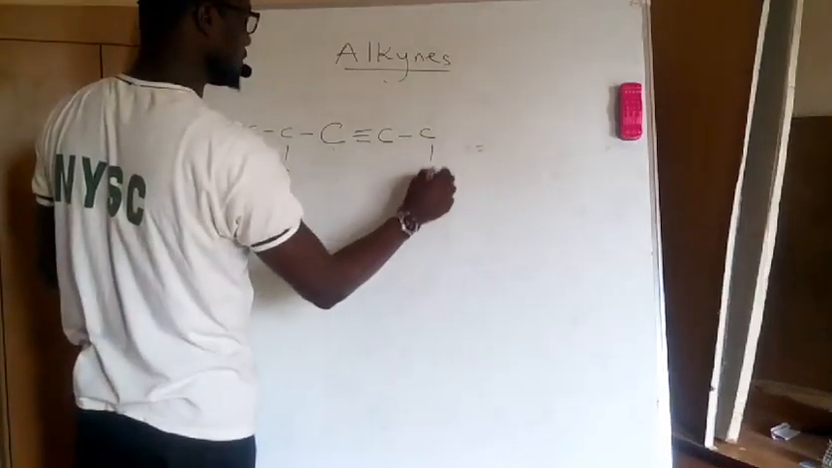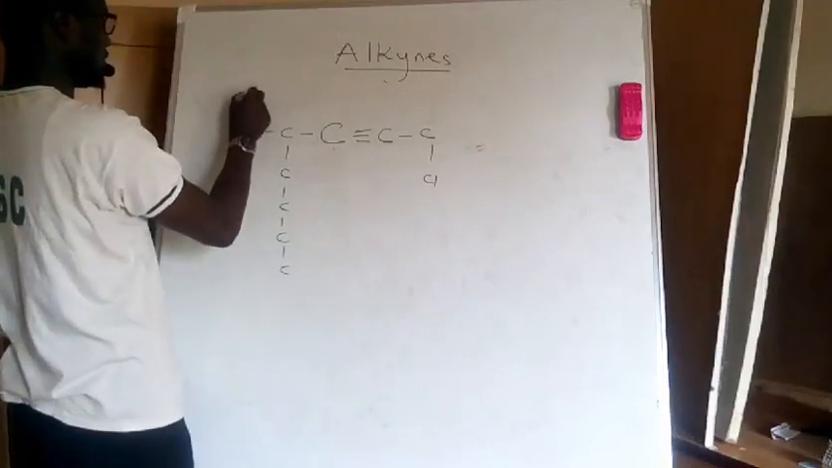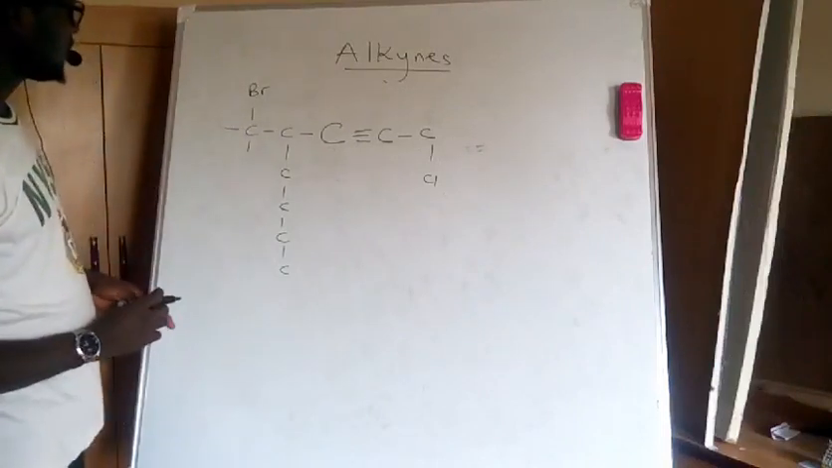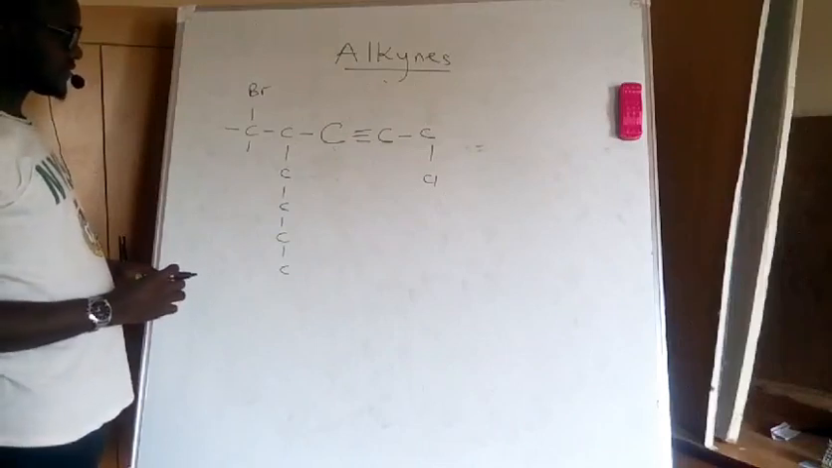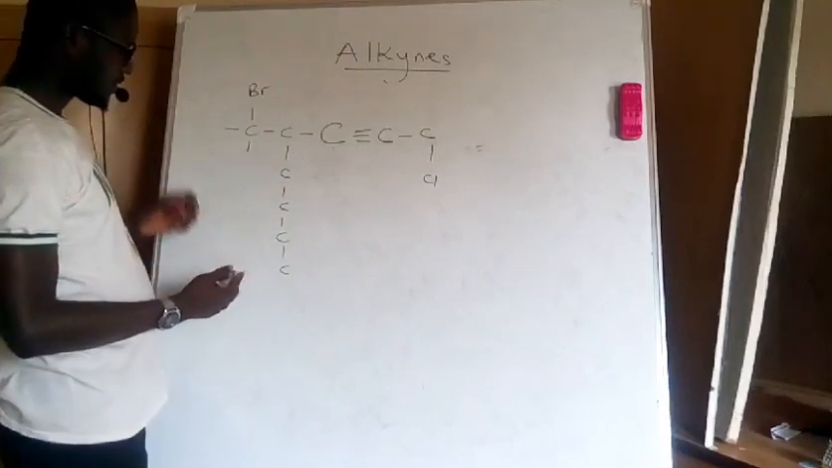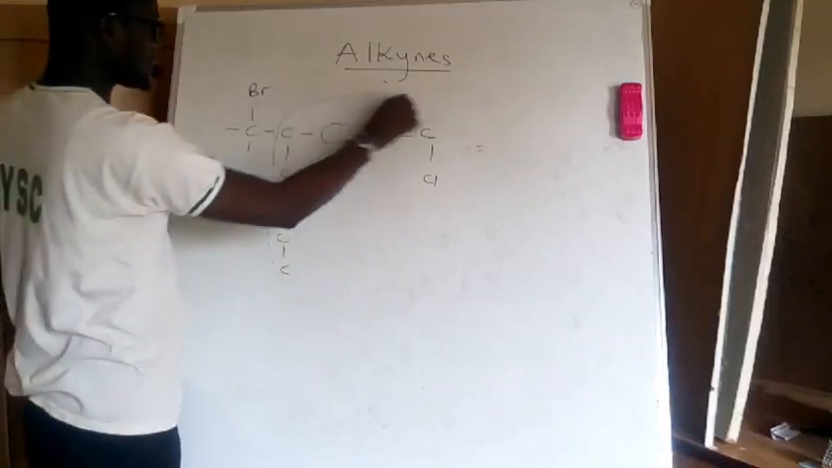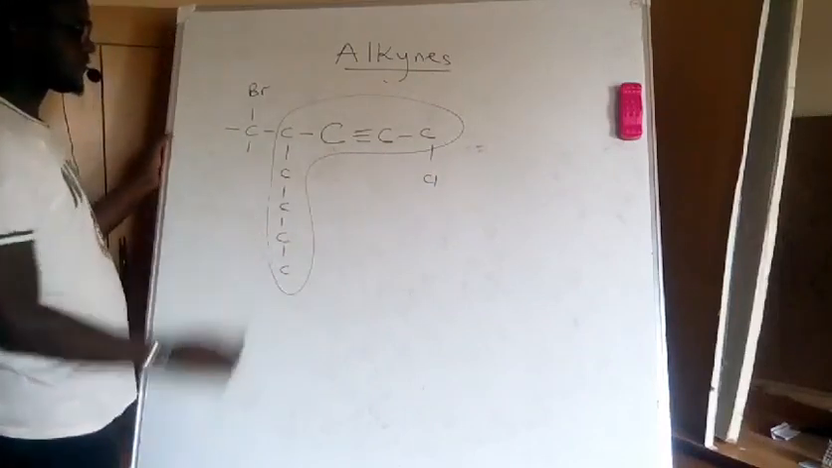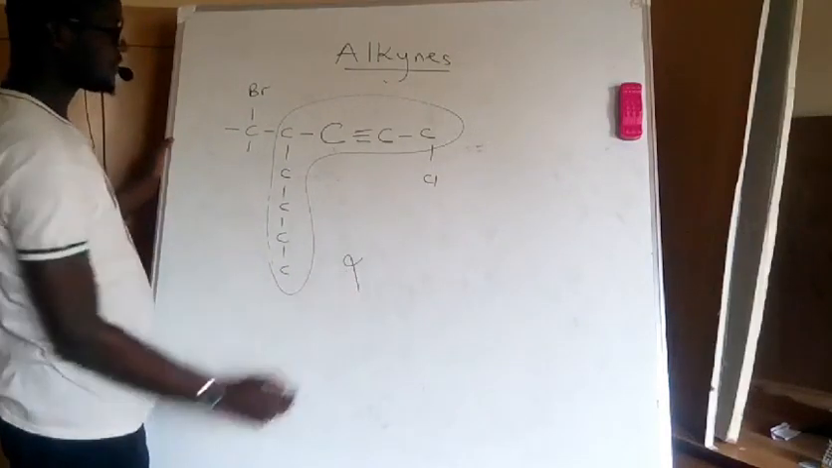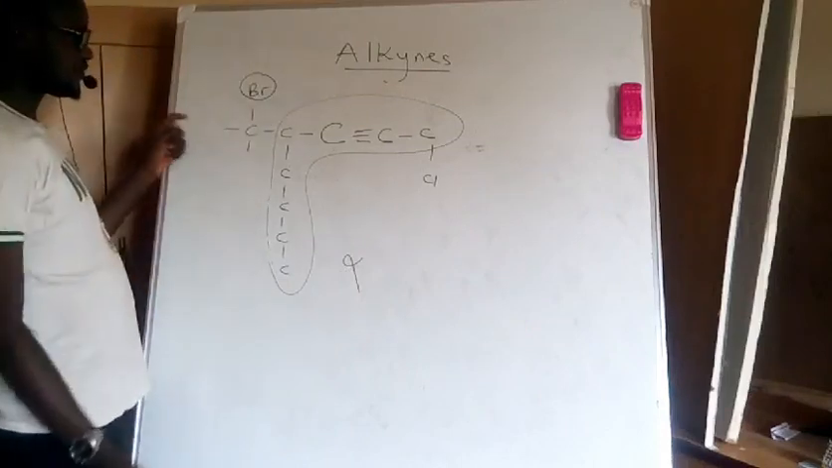Then I have chlorine here. I have bromine here. Okay. If I'm asked to name this compound, it's a multi-branched compound. So my longest chain is expected to be my main compound. And if you look at it very well, this is my longest chain. But I will not consider this as my main compound. Why? Because I have a substituent attached to one of the carbons.